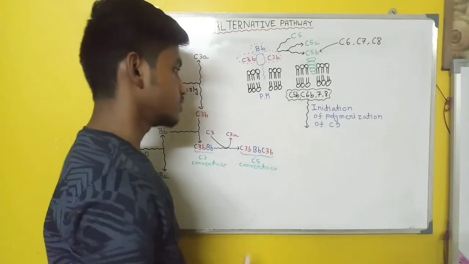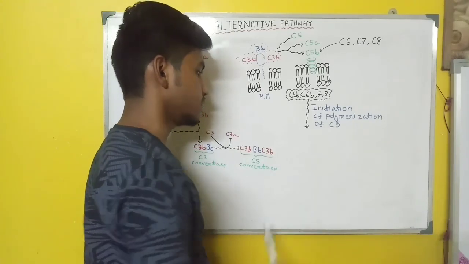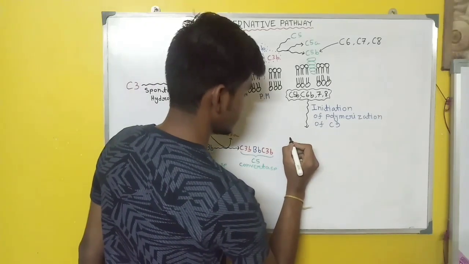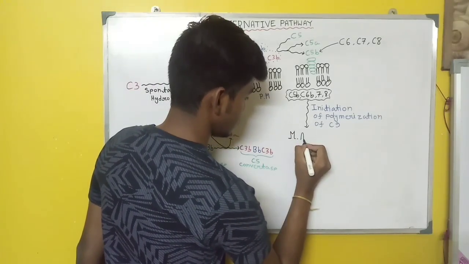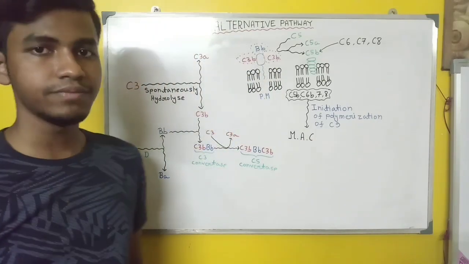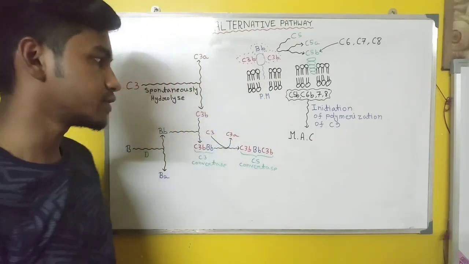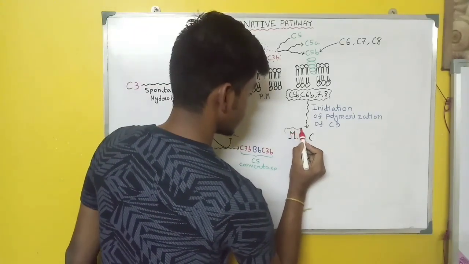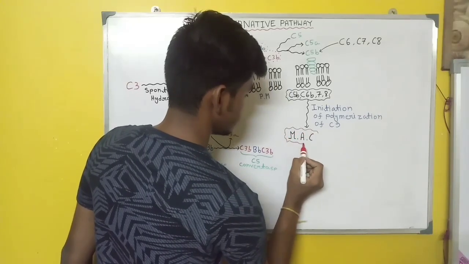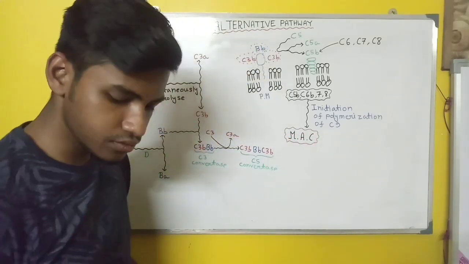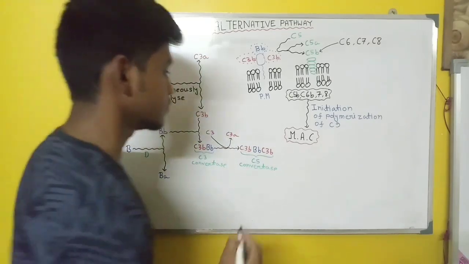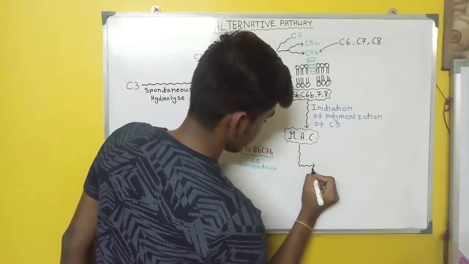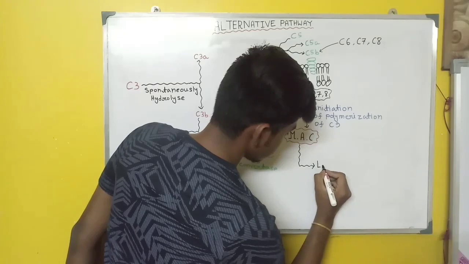After that, this complex will start the initiation of polymerization of C9 protein, and this will form the MAC. MAC is the membrane attack complex. And after the formation of MAC, the cell will lead to lysis.